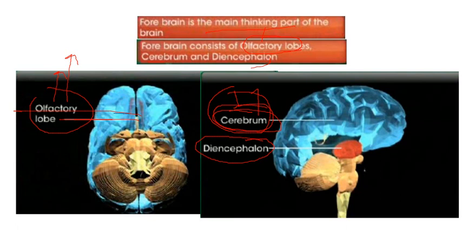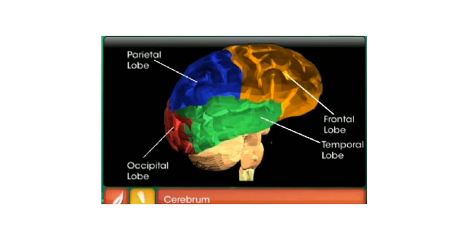Cerebrum is the main part of the forebrain. It consists of four important lobes. One is the frontal lobe, and the others are the occipital, parietal and temporal lobes. जो, as the name suggests, frontal means that it lies in the front of the forebrain. The front part of the forebrain is the frontal lobe. It lies in the forehead.